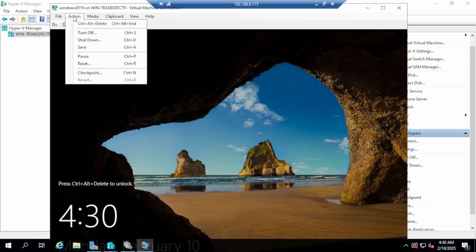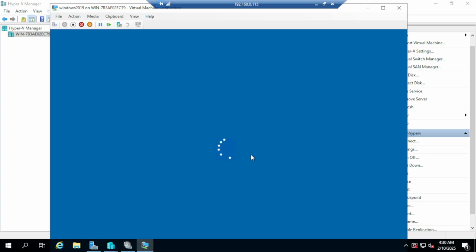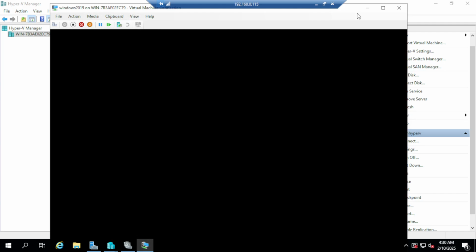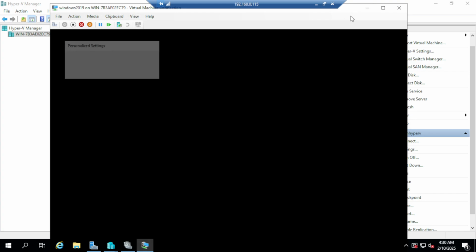Okay, click on action, Ctrl-Alt-Delete. So that's it. We have created a Windows 2019 virtual machine inside Hyper-V. We are going to take the backup of this virtual machine in our Commvault environment. We'll see that later.